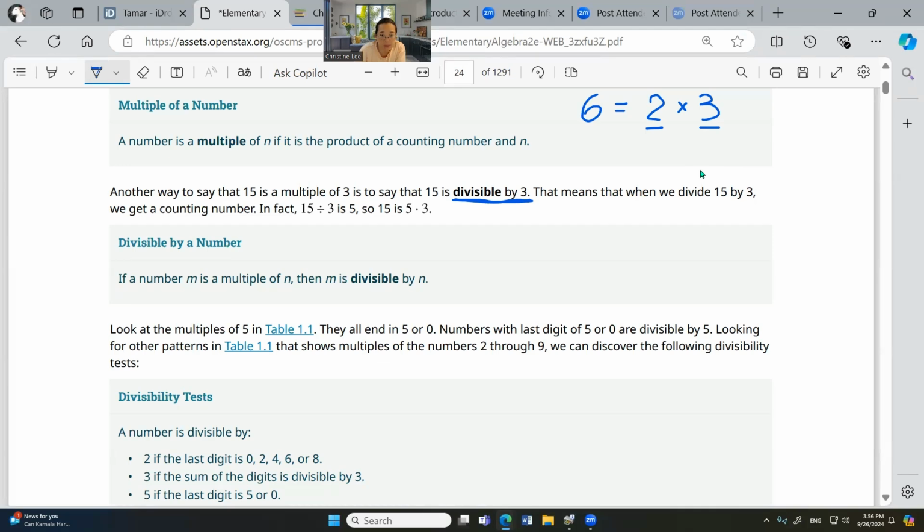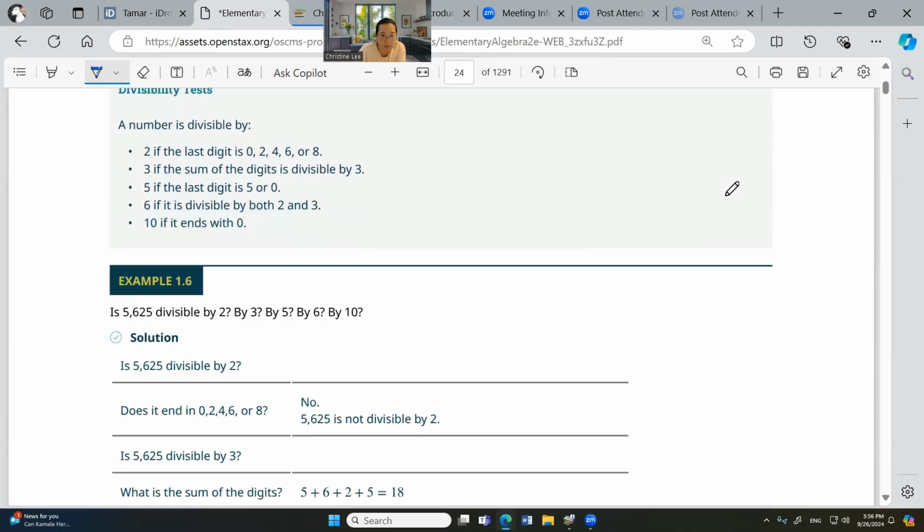Okay, so here is the rule. The rule is it can be divided by 2 if it's an even number. Okay, if its ending is an even number. If the last digit is an even number. For example, 5,625. It cannot be divided by 2 because it's not an even number. Okay, because the ending is a 5. So not divisible by 2.